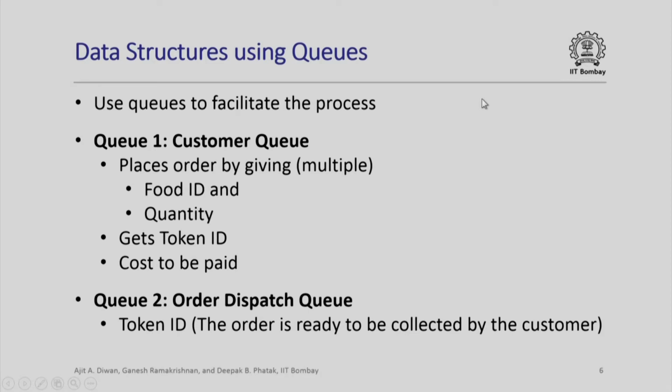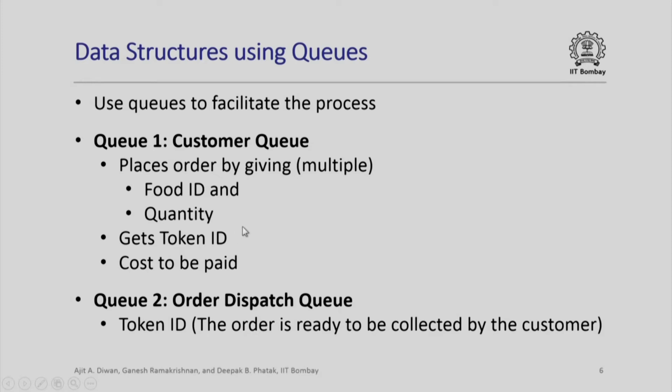Now, we will have to use queues. The first queue, which is very obvious, is a queue for customers. As we already observed, a customer comes in a queue and when his or her turn comes, places order by giving multiple food IDs and quantities, then at the end gets the token ID and cost to be paid. So, at the end of this queue, customer has got a token ID and presumably he has paid the cost.